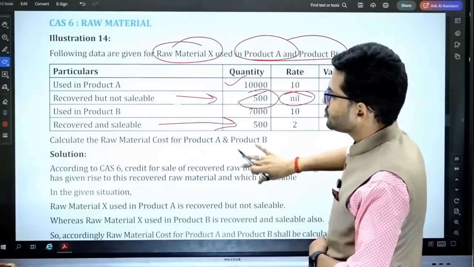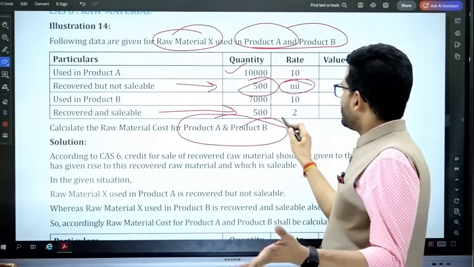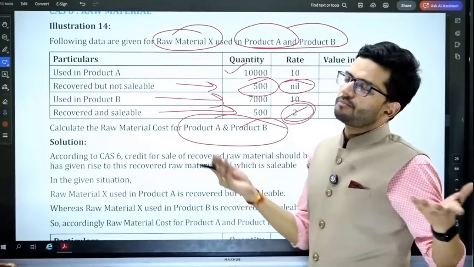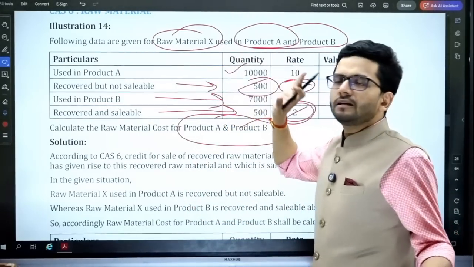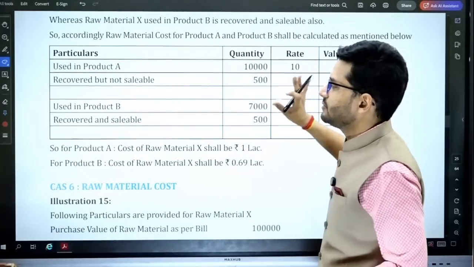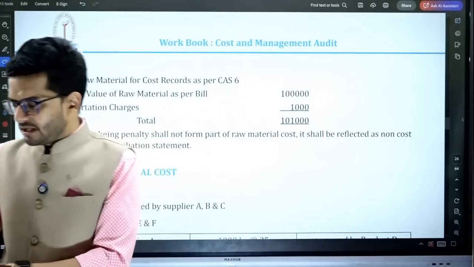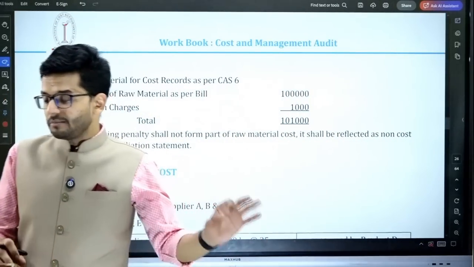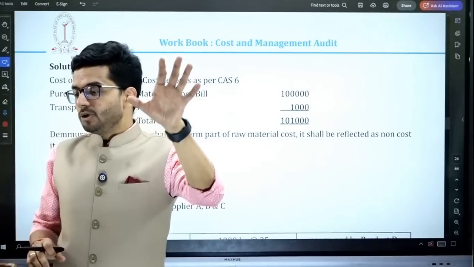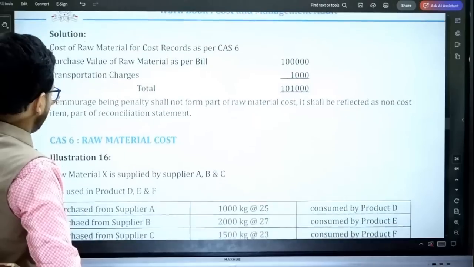The same raw material is being used. Calculate the raw material cost for product A and product B. Naturally, whatever is recoverable from product B will reduce the cost of production of product B. Nothing will reduce the cost of production of product A. Simple as that, and that is the treatment given here. Most of the questions are pretty straightforward and easy, and where there are some technical points, I'll highlight them for all of you in my discussion.